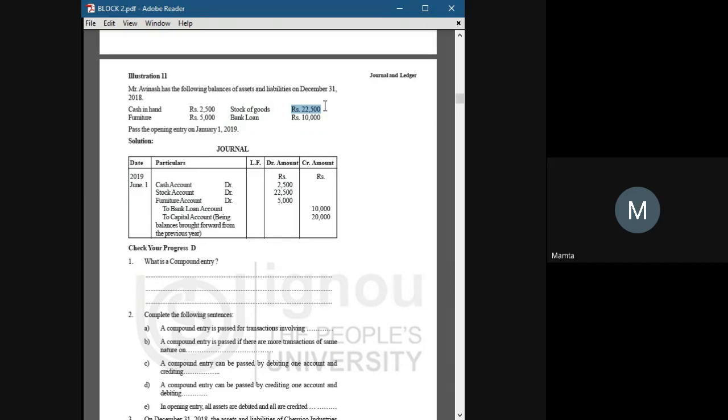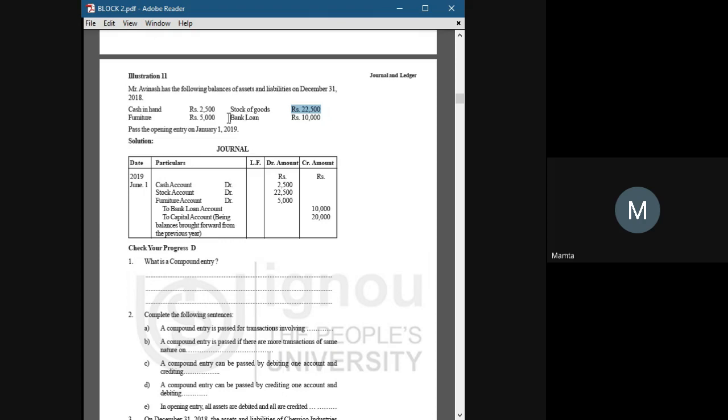And if they are not a loan, it will be mentioned here that it is a credit balance or a debit balance, because it's the starting of your journal entries. Now we are not complicating it with debit or credit balance here, but in further units you will see it will be mentioned that a balance is a debit balance or a credit balance, and we will perform accordingly at that time.